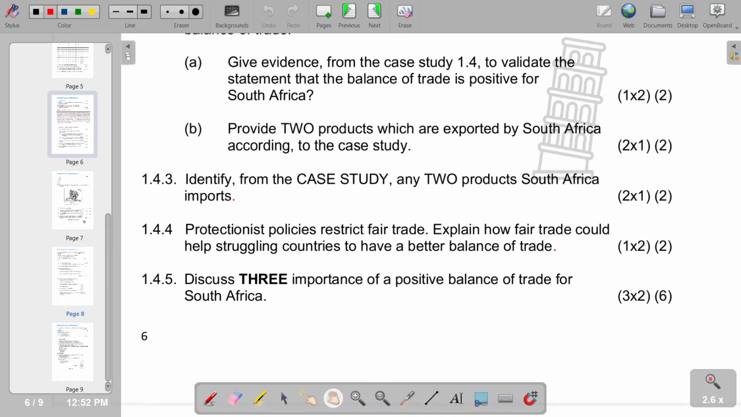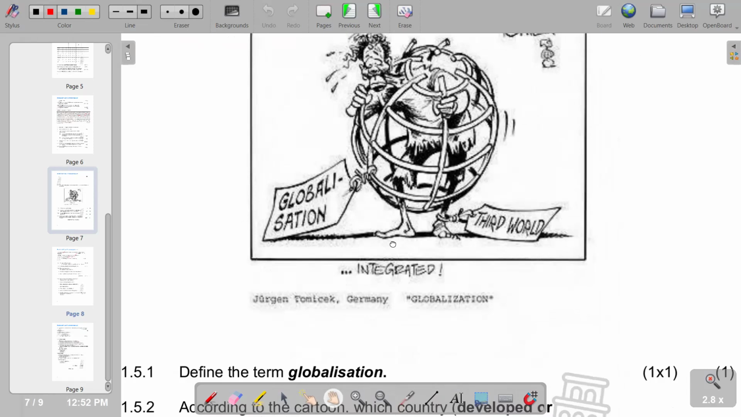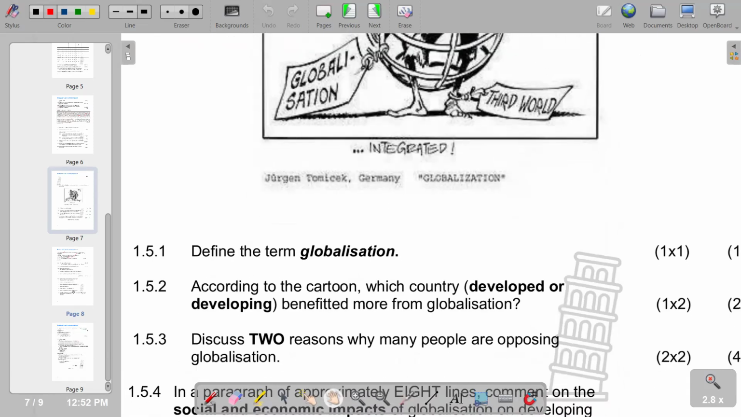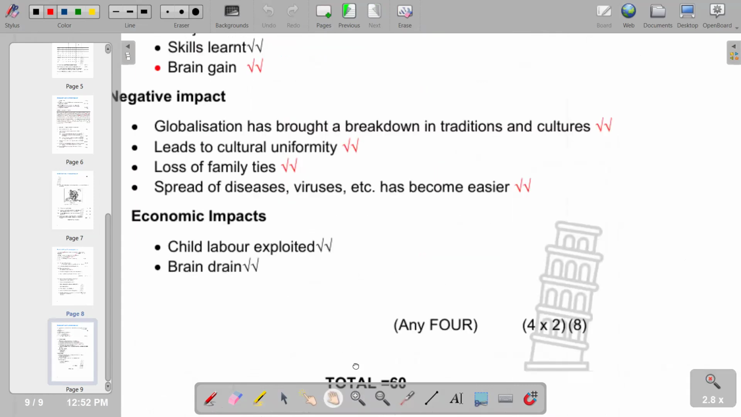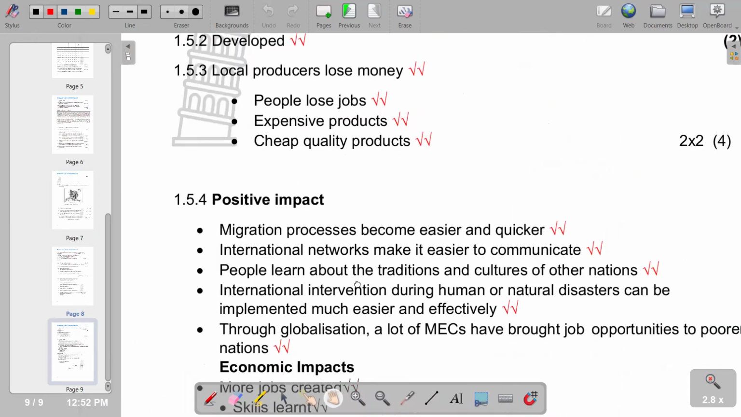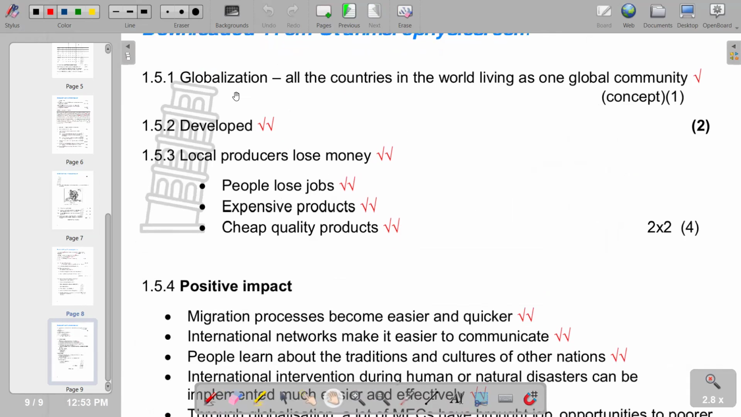Then we move on to the next question, which is now 1.5. Refer to the following figure, a cartoon on globalization, and answer the questions that follow. So we've got a cartoon that we have here. Then the first question is saying define the term globalization. So globalization, basically, is when a country is engaging in international trade, when it's interacting with other countries, it's engaging in globalization. So we are saying all the countries in the world living as one global community. It's a brief description that you can give in terms of globalization.